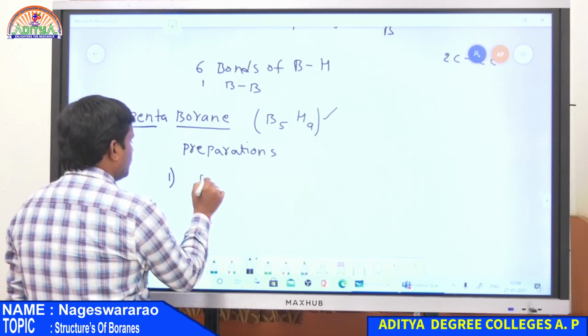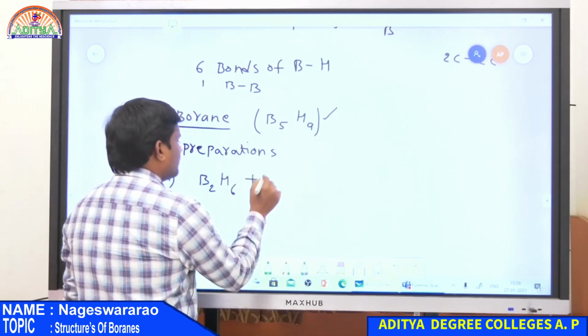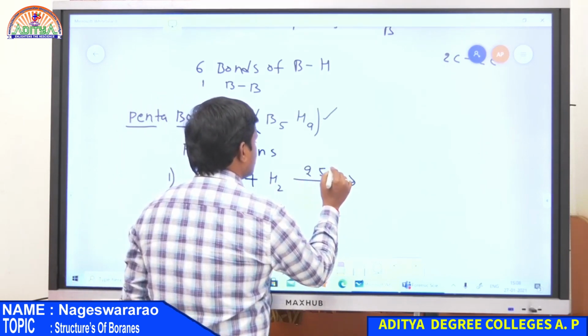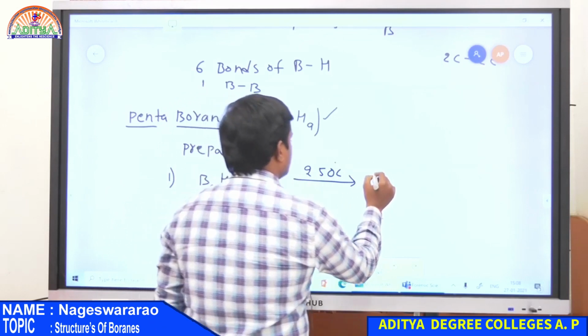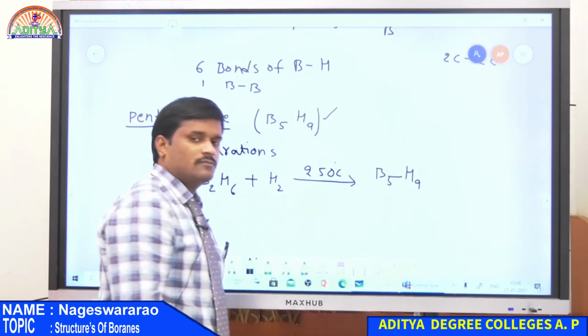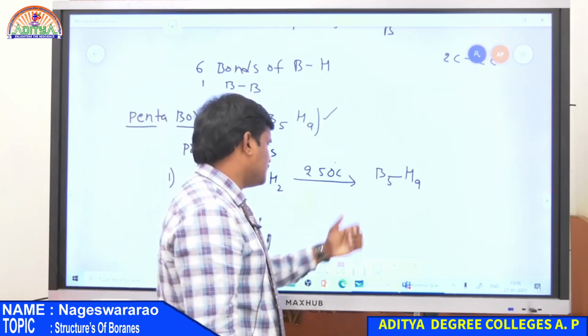Whenever diborane B2H6 is reacted with hydrogen at 250 degrees centigrade, it gives pentaborane. Diborane plus H2 gives pentaborane.